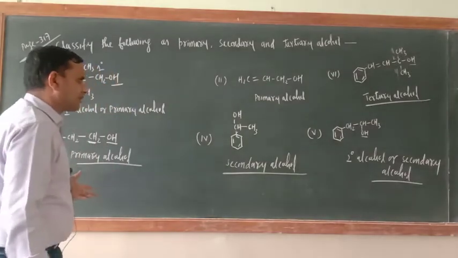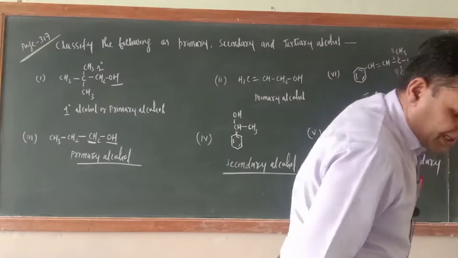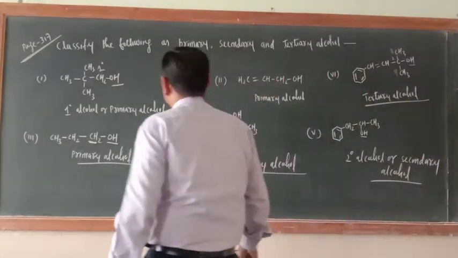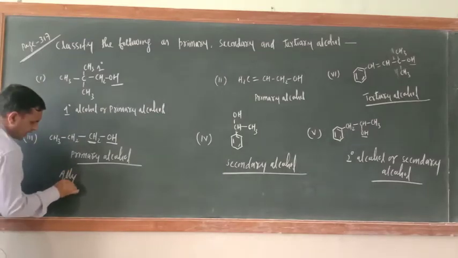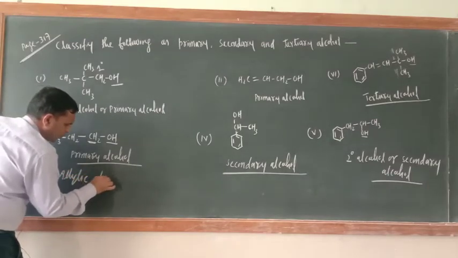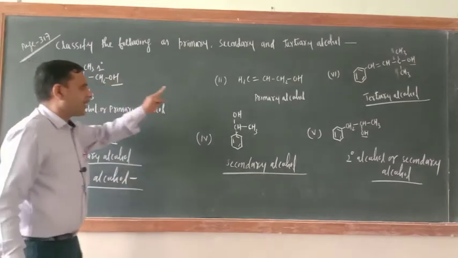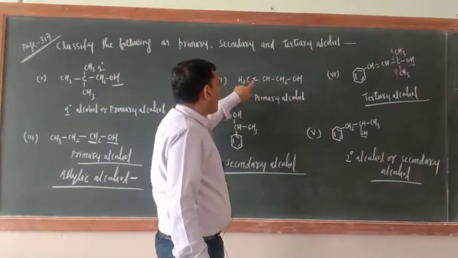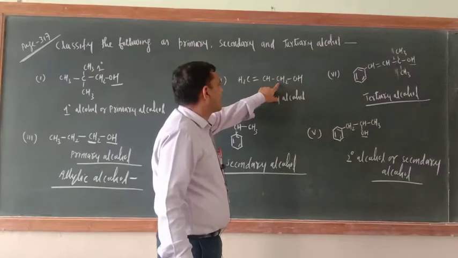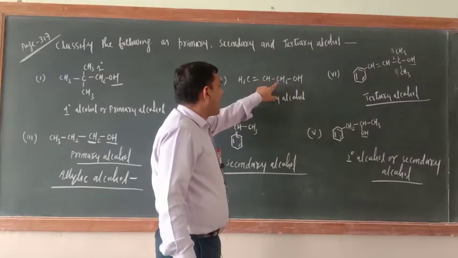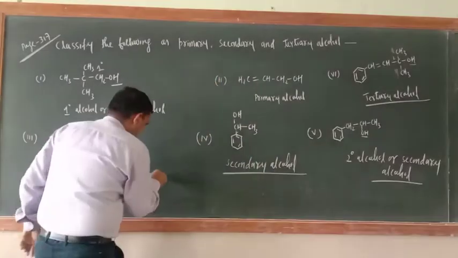So we have already classified these. There is one more question here: identify the allylic alcohol in the above examples. So which are the allylic alcohols here? What is the meaning of allylic alcohol? It is an alcohol in which OH is bonded with an sp3 hybridized carbon atom, and that carbon should be next to a carbon-carbon double bond. So the second one is allylic alcohol.